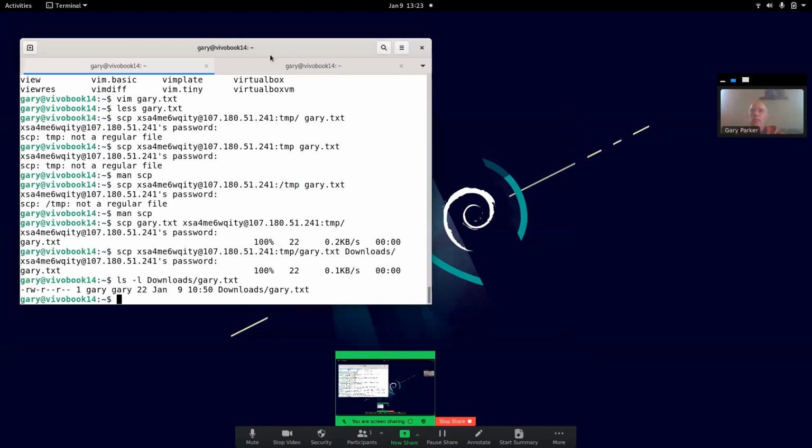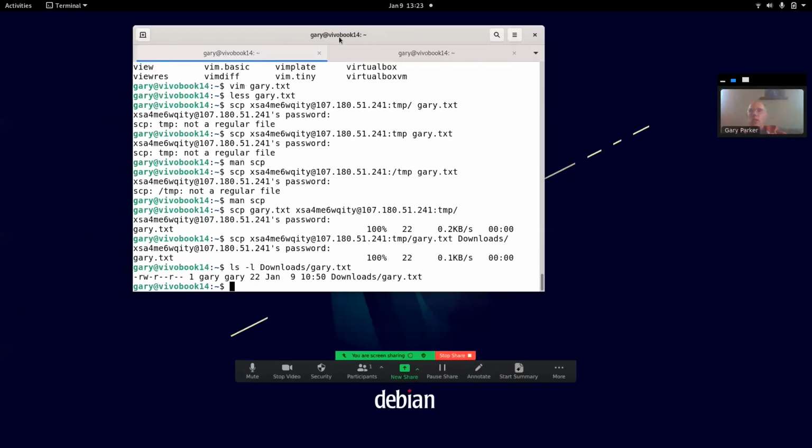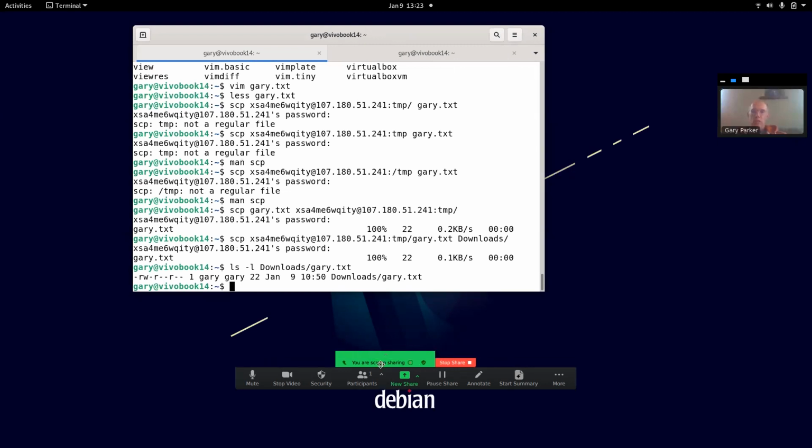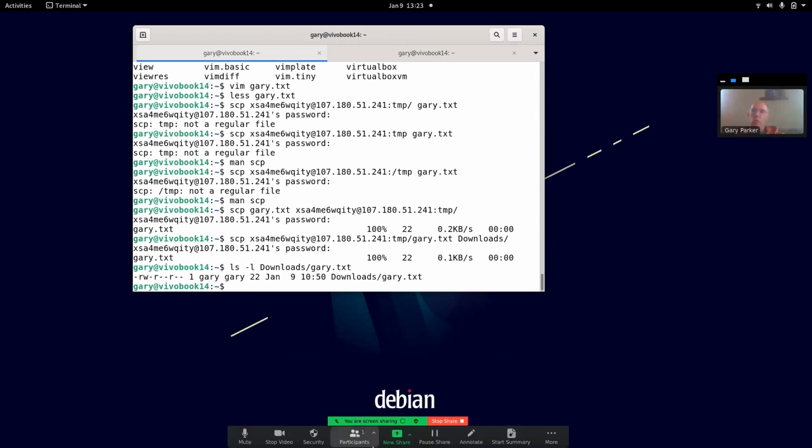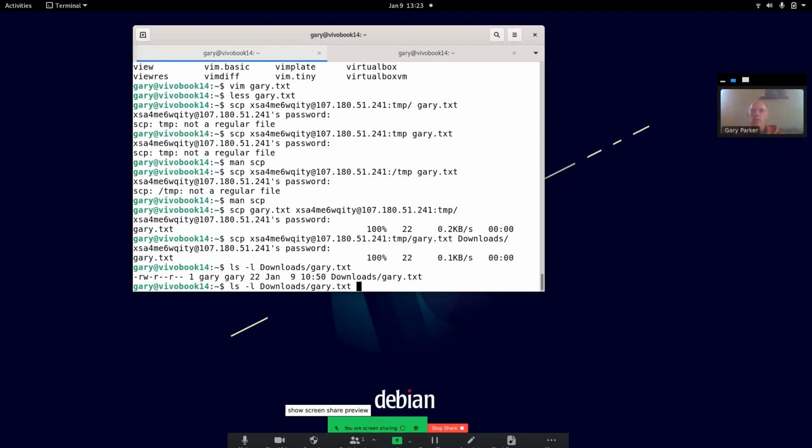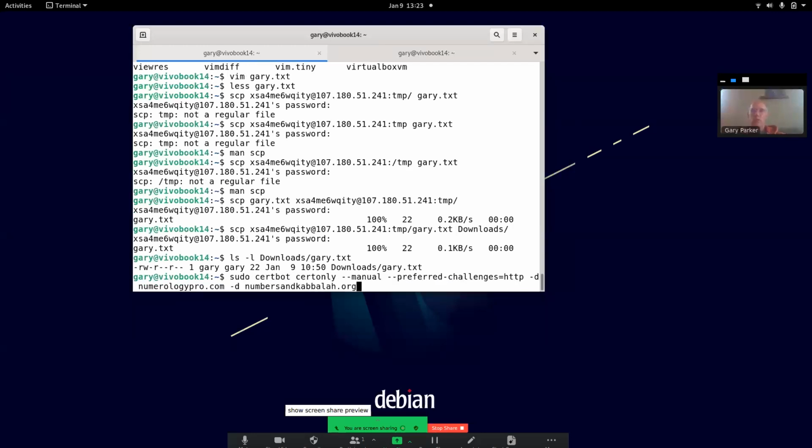All right, so I need a couple of terminals here, and what I want to do is, on a remote server on GoDaddy, I need to install a certificate because it's about to expire, and I don't feel like paying GoDaddy extra. So let's see, I want a recent command here.